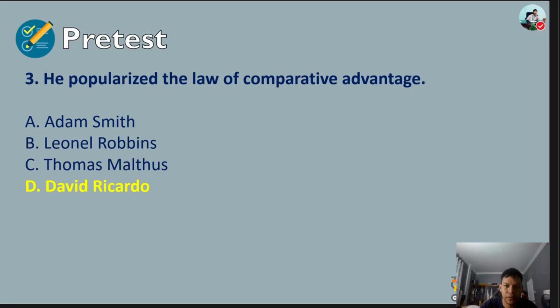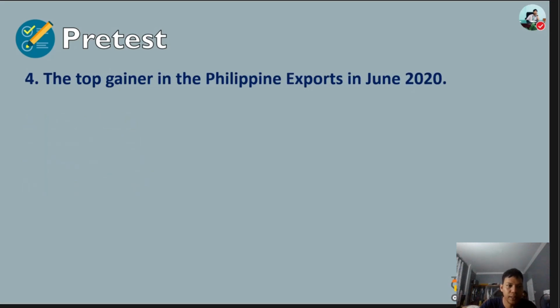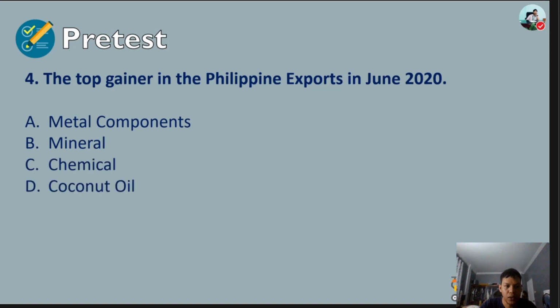Question number 4: the top gainer in the Philippine exports in June 2020. A. Metal components. B. Minerals. C. Chemical. Or D. Coconut oil. The answer for number 4 is letter B, minerals.